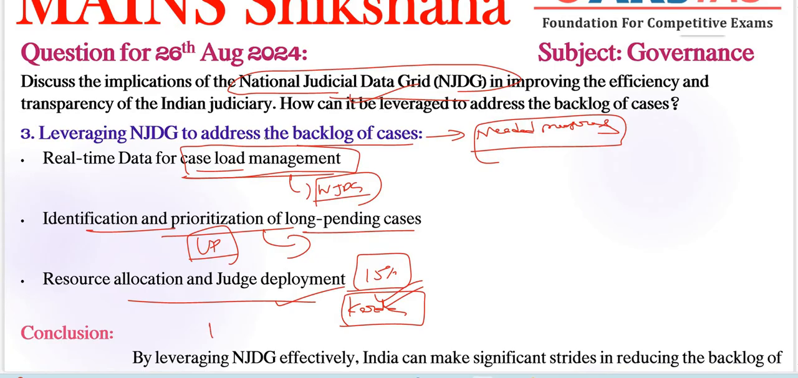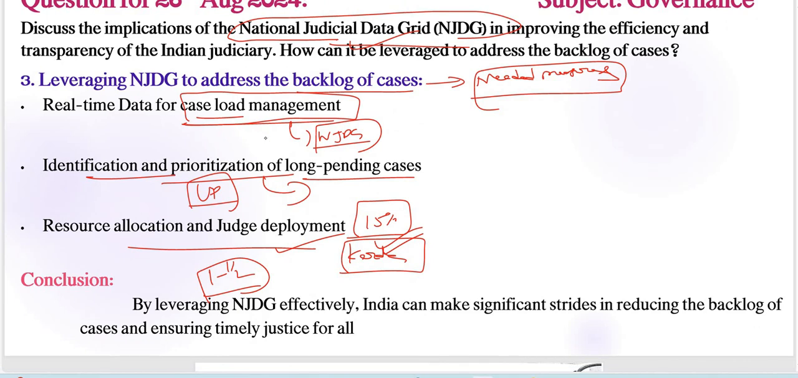Before writing our conclusion, we need to provide some 1 to 1.5 futuristic lines in the conclusion part. Whatever we have given in leveraging NJDG to address the backlog cases, we need to address here. So if we follow the above measures, by leveraging NJDG effectively, India can make significant strides in reducing the backlog of cases and ensuring timely justice for all.